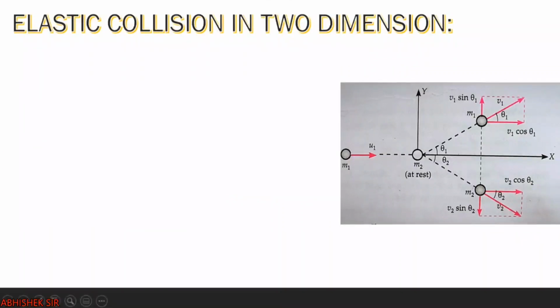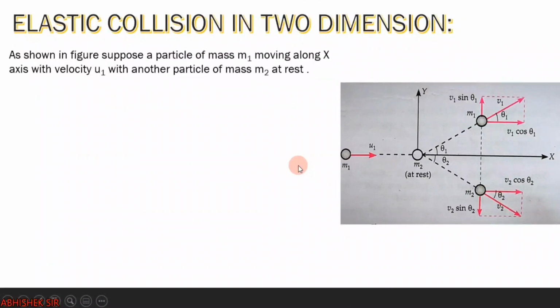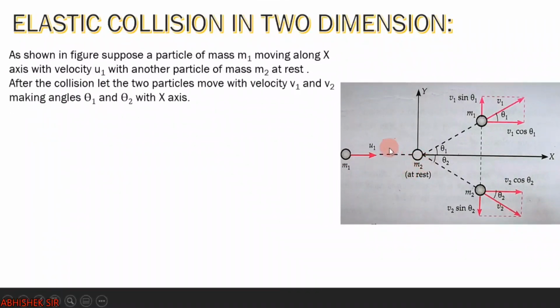Now moving on to elastic collision in two dimensions. Over here let us see the figure. Here we had an object of mass m1 moving with initial velocity u1. Here m2 is at rest, so the initial velocity of m2 will be 0. Right? After colliding, both particles will come into motion. m1 was already in motion, so it will go in this direction, making angle theta 1, and m2, which was at rest, now moves towards this direction, making angle theta 2. So let us find out a few formulas related to elastic collision in two dimensions.